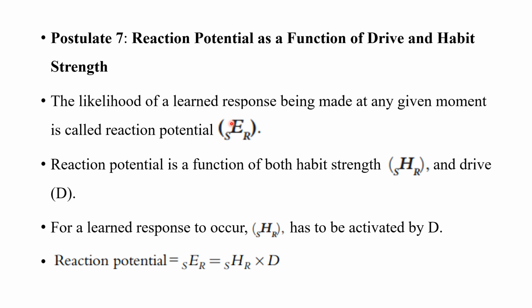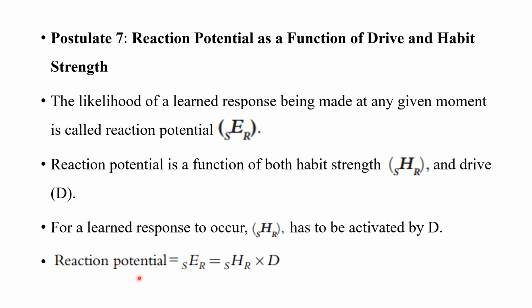So how likely is it that when the bell is ringing the salivation will happen? That is the reaction potential, the probability or likelihood of a learned response being made at any given moment.